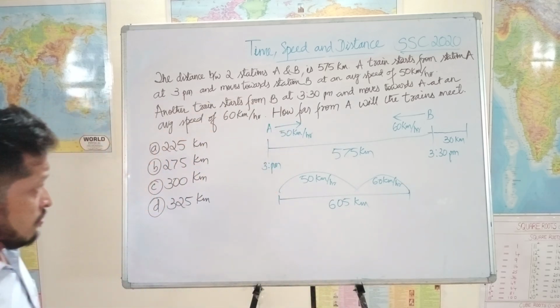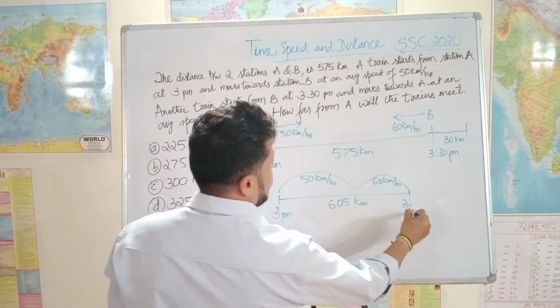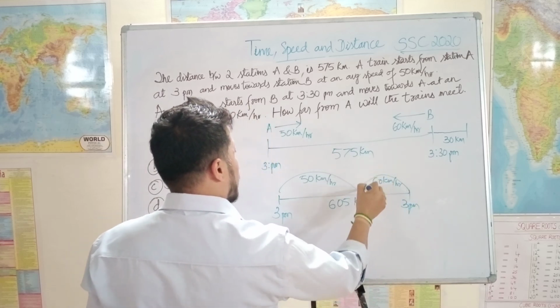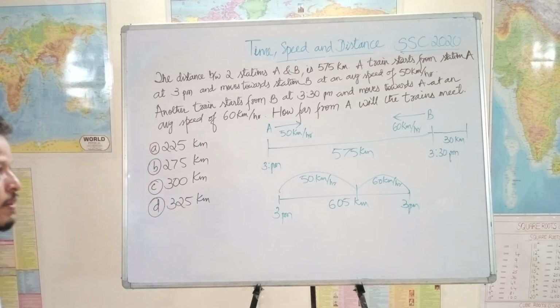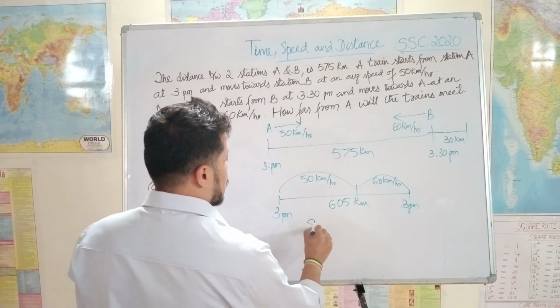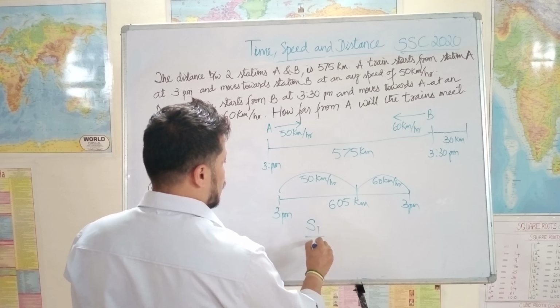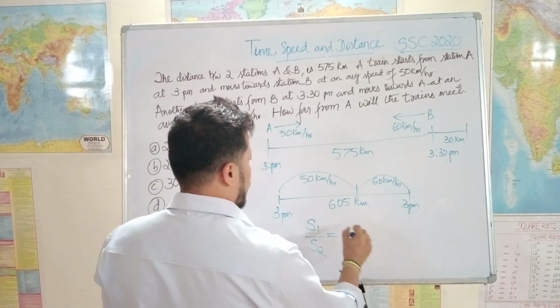See, now they both start at the same time, 3 p.m. So the time they take to travel is the same until they meet each other. Since the time is same, the formula we have is S1 by S2 is equal to D1 by D2.